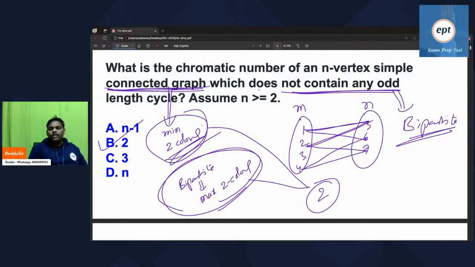Answer for this one is B. What is the chromatic number of an n vertex simple connected graph which does not contain any odd length cycle? Answer is 2. If anyone has any doubt, let me know. Odd length cycle means it is not bipartite.